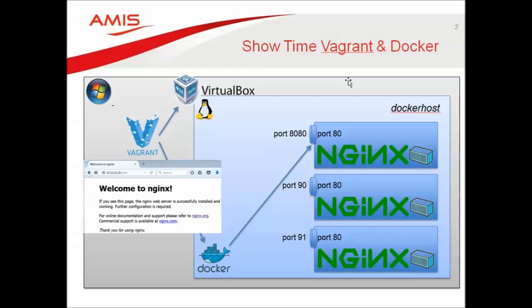Subsequently, it will create the Docker container based on the NGINX image, and it has been configured to forward traffic on port 8080 in the Docker host to port 80 in the container, which basically results in the fact that from the Windows machine, the ultimate host, we can access on port 8080 the NGINX engine running inside the container. This is what I showed in the presentation. Then I switched to the demo, and then it all broke down. So let's see whether I can do better this time.